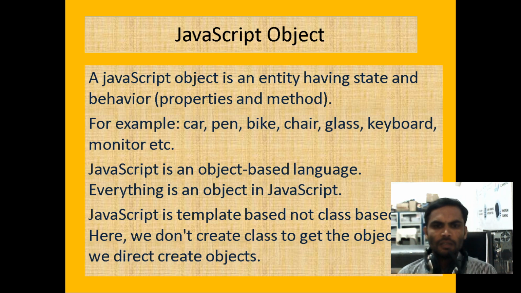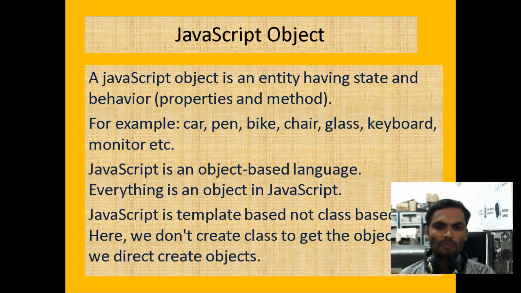If you want an example for objects from daily life, maybe a blackboard or a chair, or a piece of wood, and so on. Electronic devices also we can consider as an object, anything existing in the world. Now, a JavaScript object is an entity having state and behavior. Just now I said, an object can consist of properties and methods. It is defining the state and the behavior for the entity.